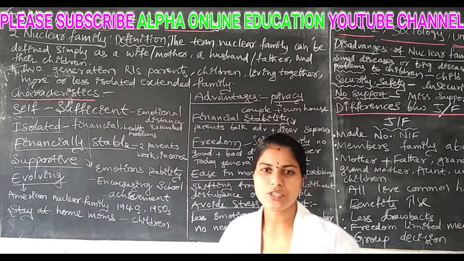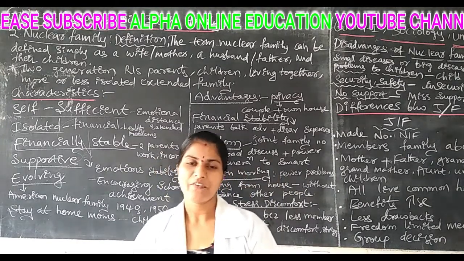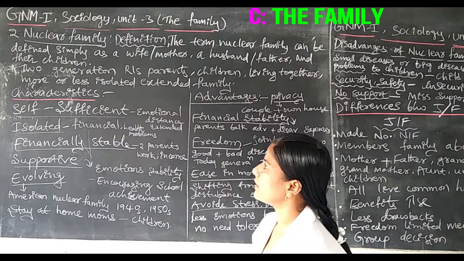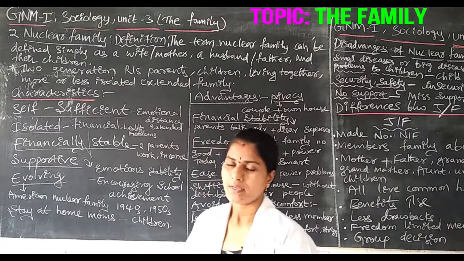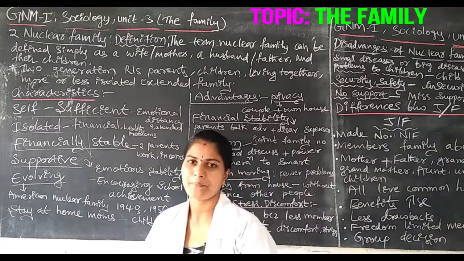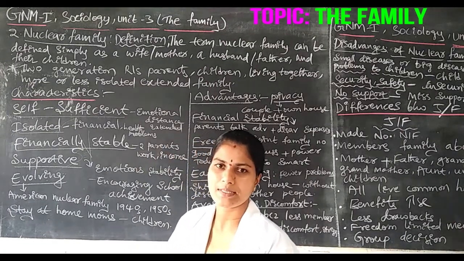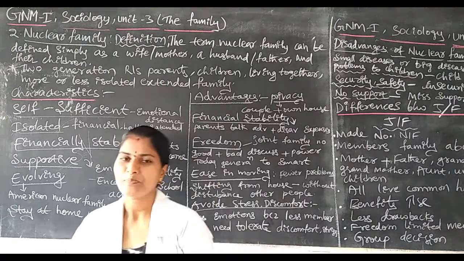In this video, sociology subject, chapter the family. This is the third chapter. Here we are going to discuss nuclear family. This is one type of family. In that nuclear family, what happens? How many members are there? This is the nuclear family definition.